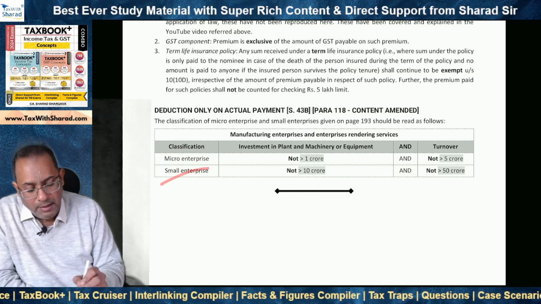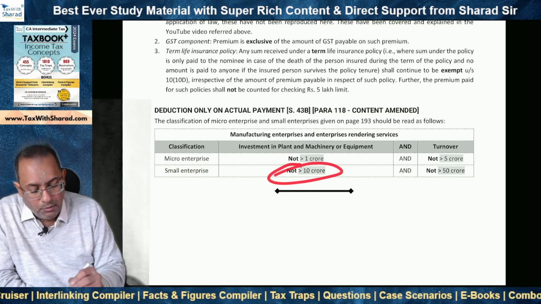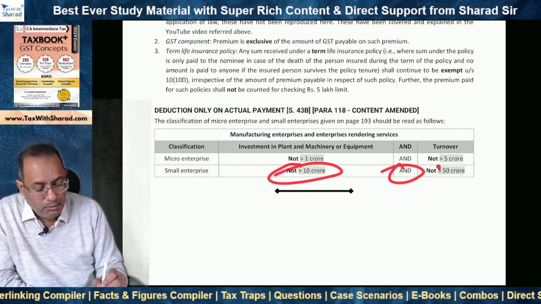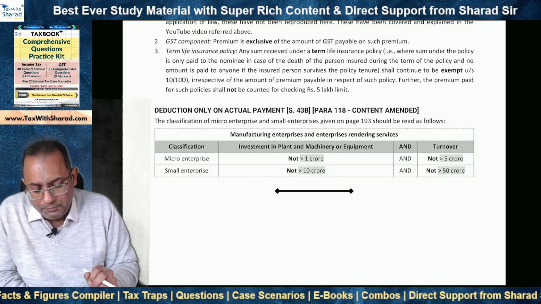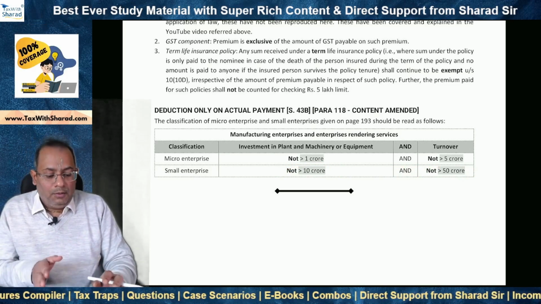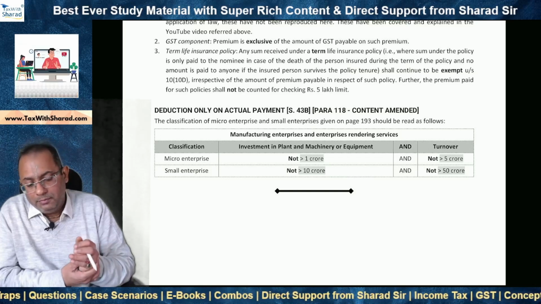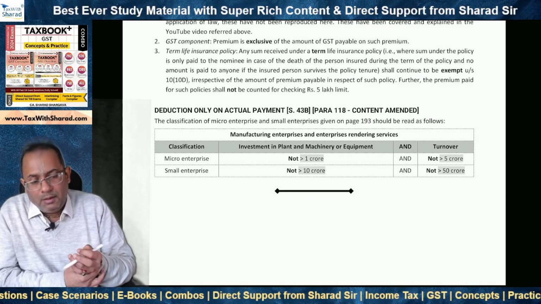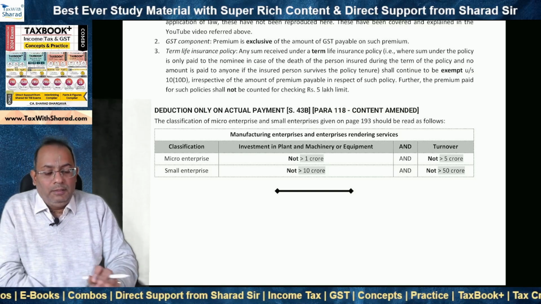Similarly, for a small enterprise, the investment in P&M or equipment should not be more than 10 crore and the turnover should not be more than 50 crore. So if you look at it strictly, you basically need not remember this classification, though it will be good to make a note, because this classification is as per the MSMED Act and not as per the Income Tax Act.